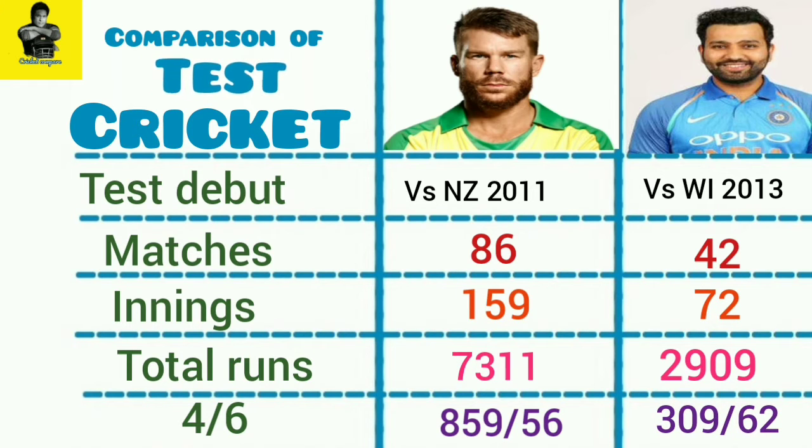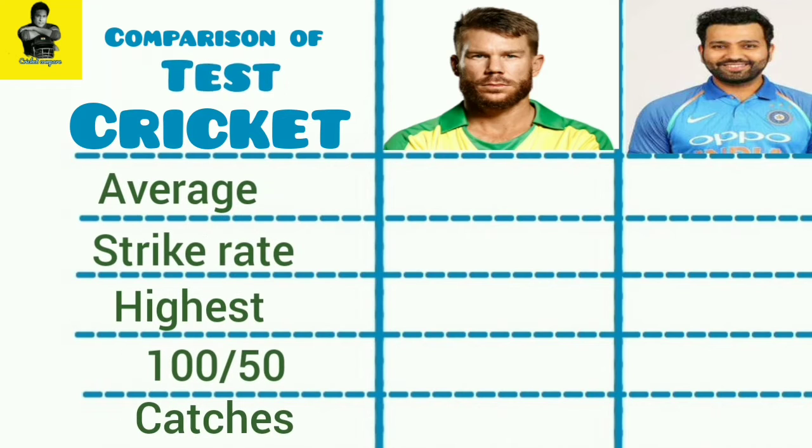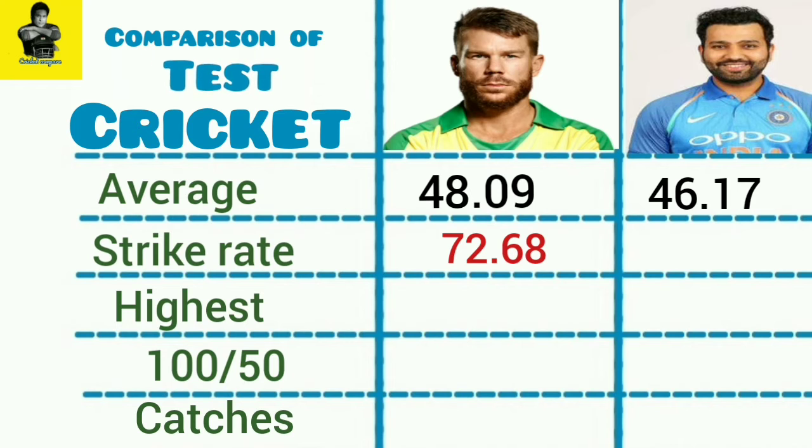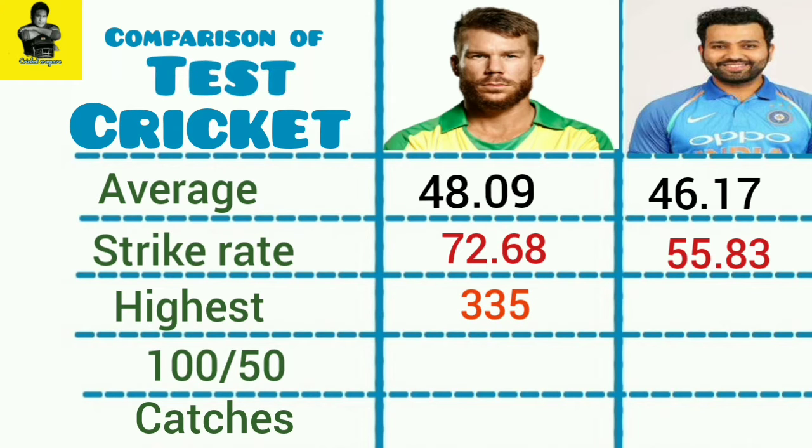and 62 sixes. David Warner has a test match average of 48.09 and a strike rate of 72.68. Rohit Sharma has a test match average of 46.17 and a strike rate of 55.83. David Warner's highest test score is 335. Rohit Sharma's highest test score is 212.